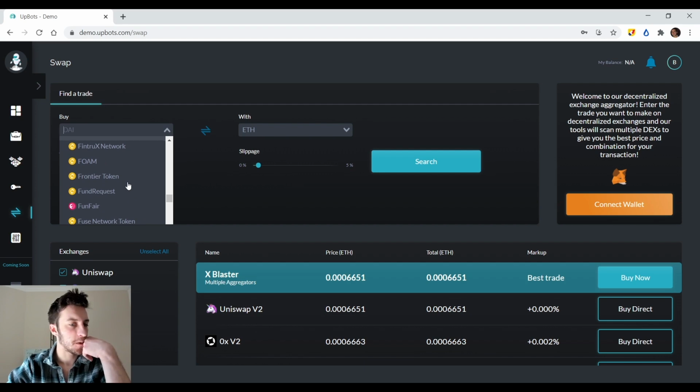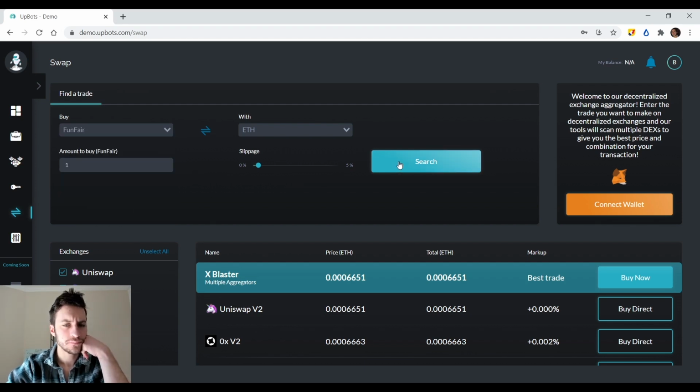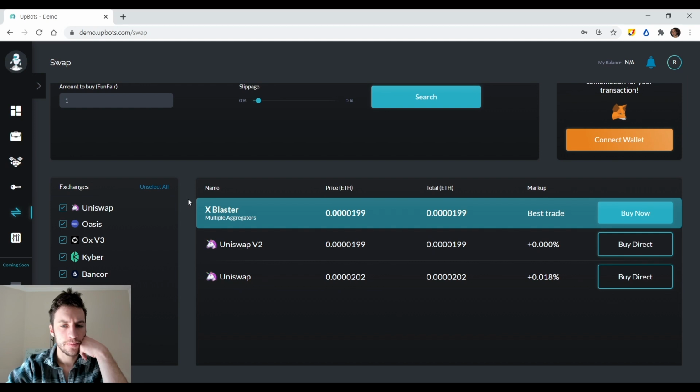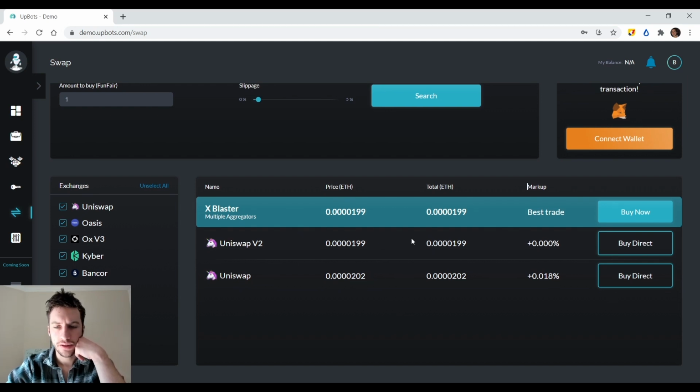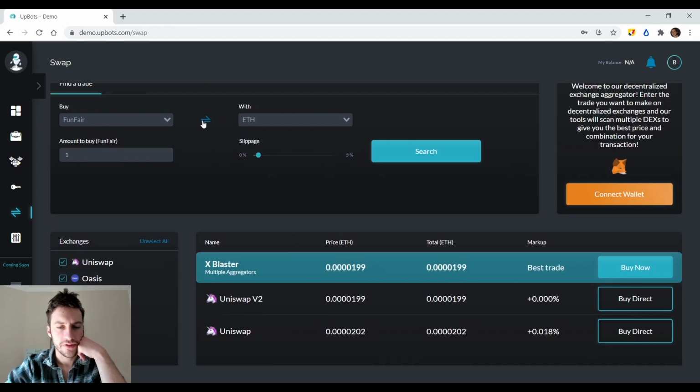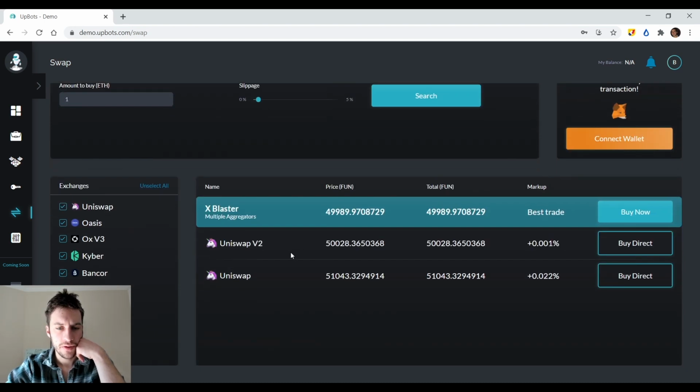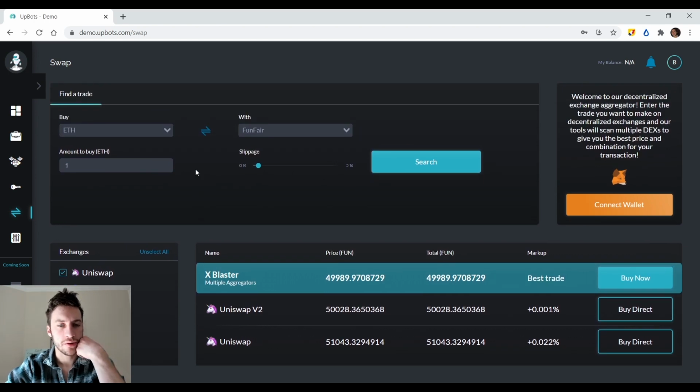I don't know exactly how well this will work, but I am intensely curious. So it says here you could buy this at 199, and then if we flip this sign, can you actually sell it at a good price? And then you could sell it on the other one for like that. I don't know if you'll break even on fees though. What if we wait? What if we increase slippage? I mean, this is kind of dangerous, but